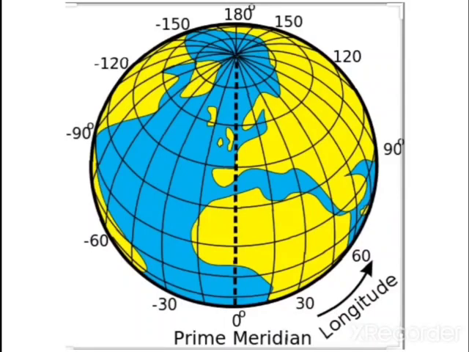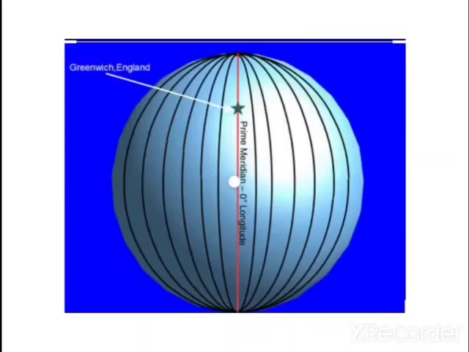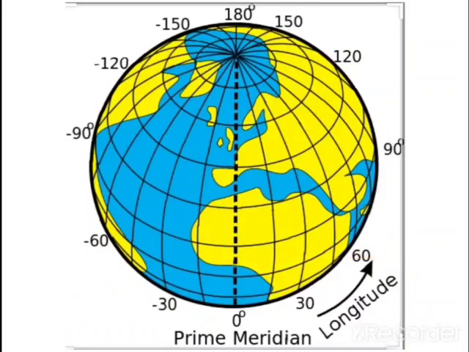Longitude helps us to calculate time. Time is measured by the movement of the earth. The earth moves on its axis from west to east. It is called rotation. It takes 24 hours for the earth to complete one rotation. This means in 24 hours the earth completes 360 degrees.